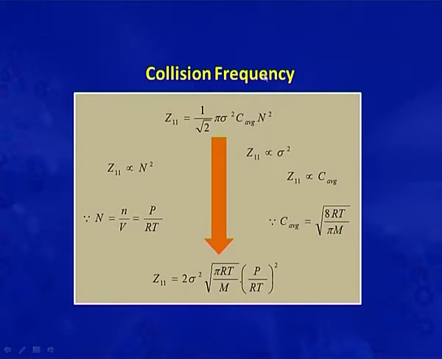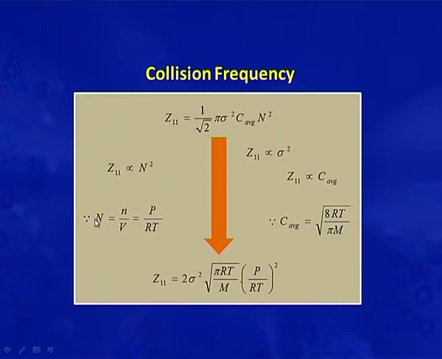From this expression it is clear that Z11 is directly proportional to the number of molecules, as we can write N by V in place of N, where V is equal to RT by P by the ideal gas equation.